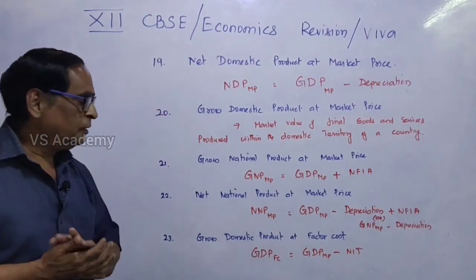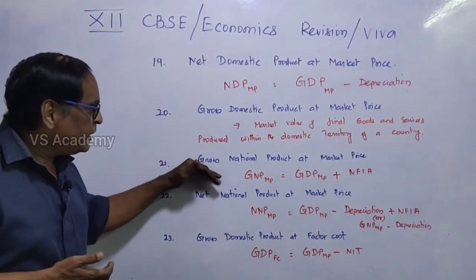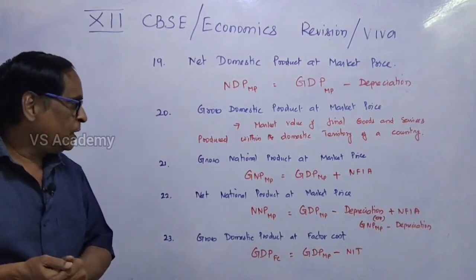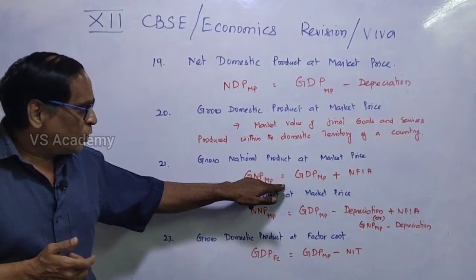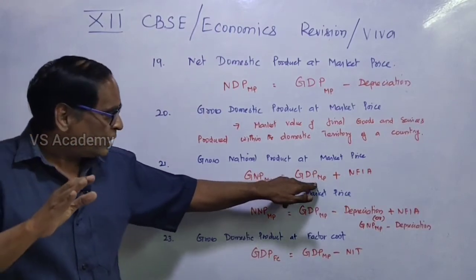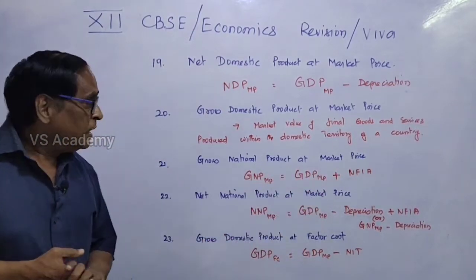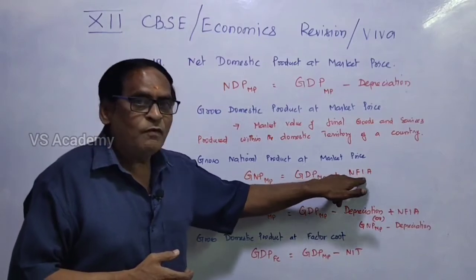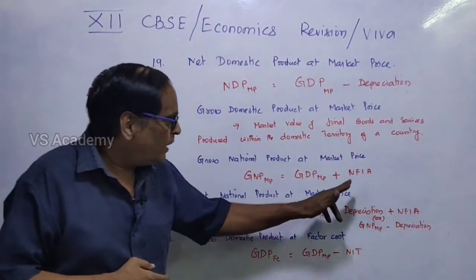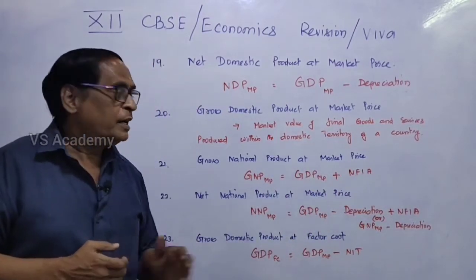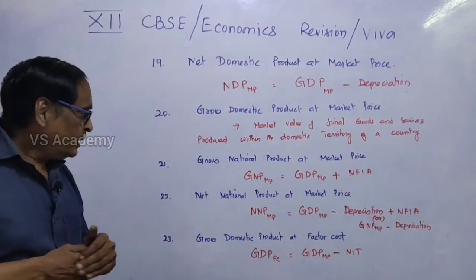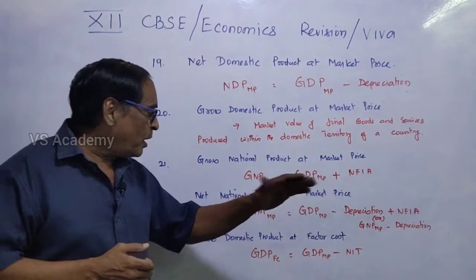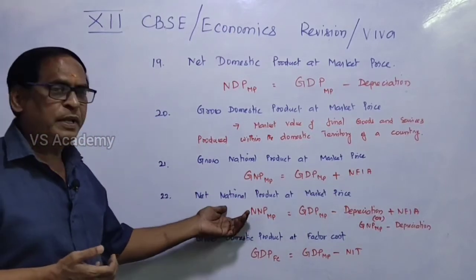The next one, gross national product at market price. GNP-MP equals GDP-MP plus net factor income from abroad, NFIA. And then net national product at market price, NNP-MP, equals what?